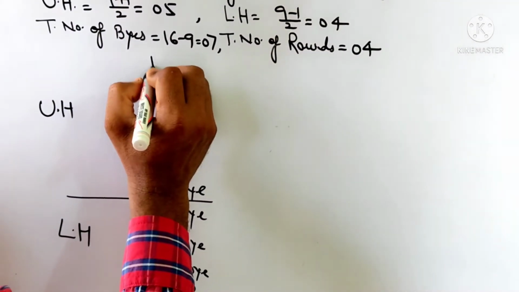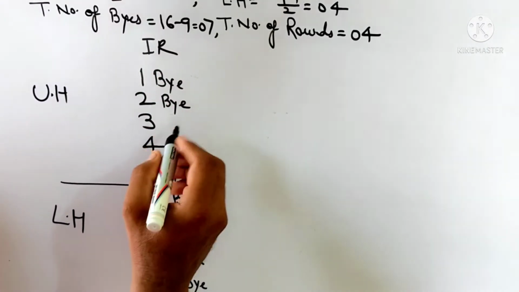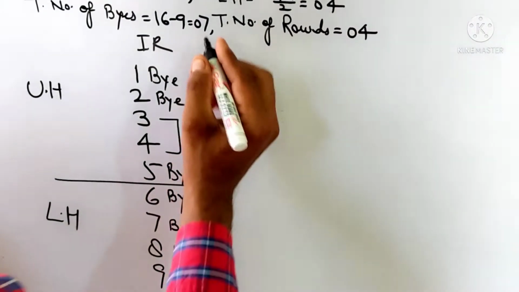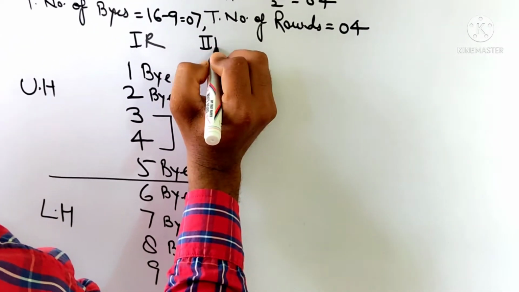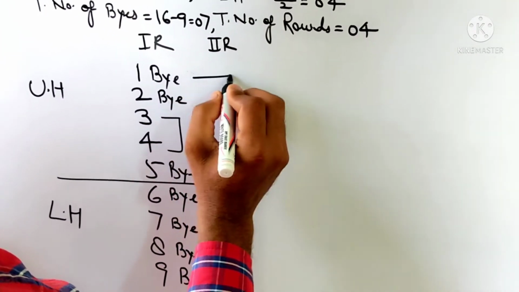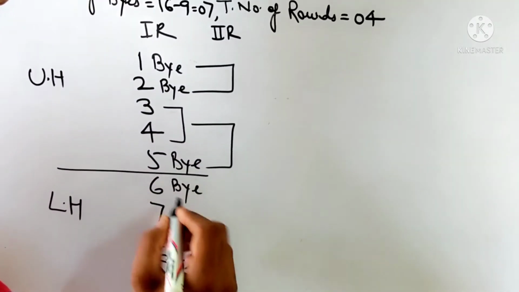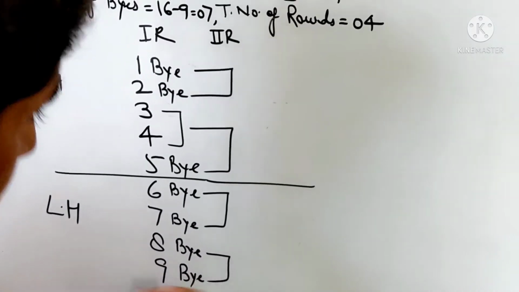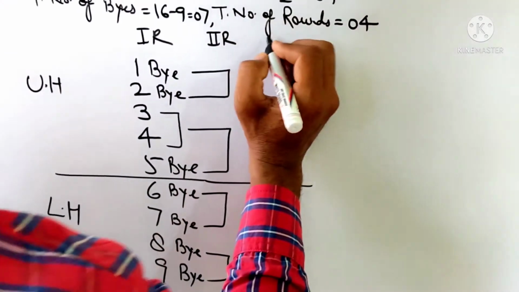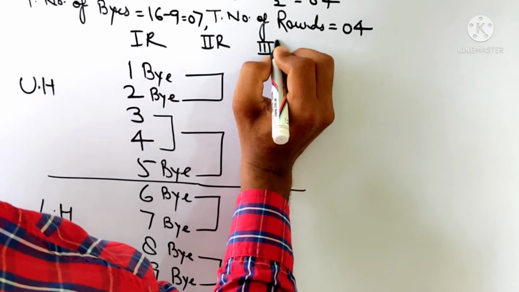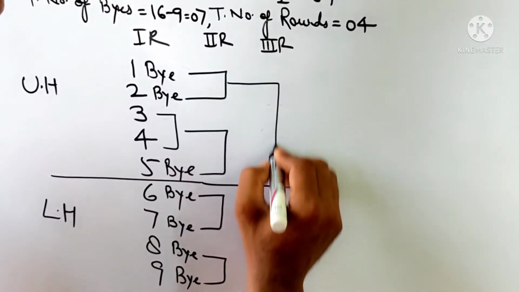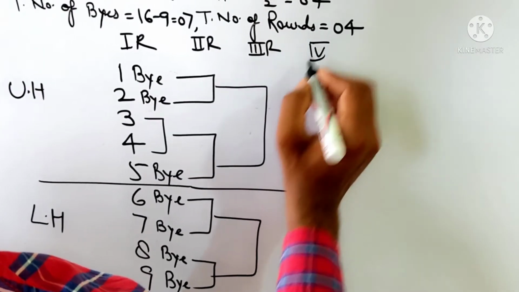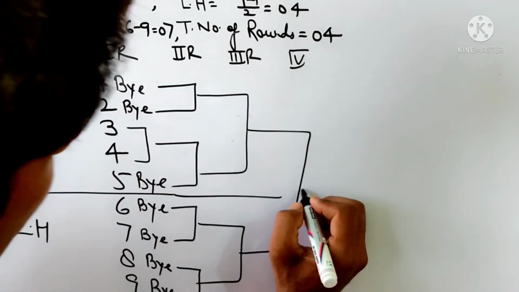First round: one match, upper half, only one match. Second round: two matches in the upper half and two matches in the lower half. Third round: one match in the upper half and one match in the lower half. Fourth round: the winner.